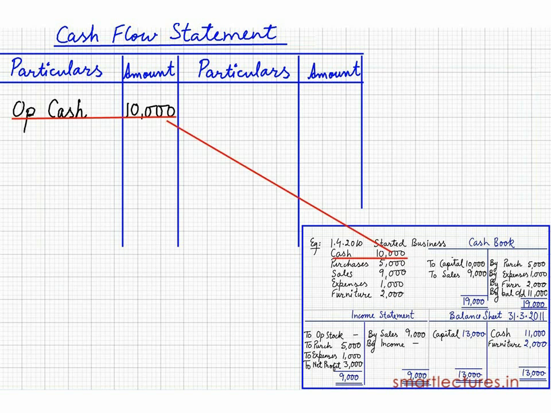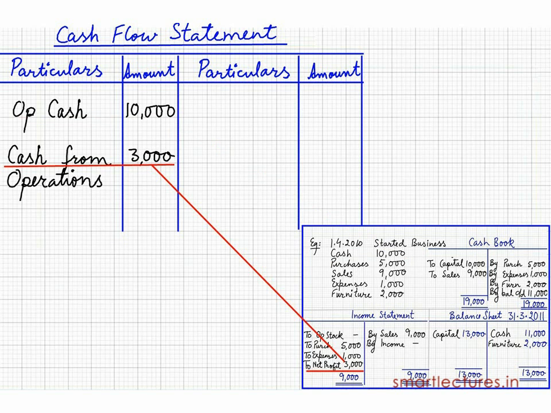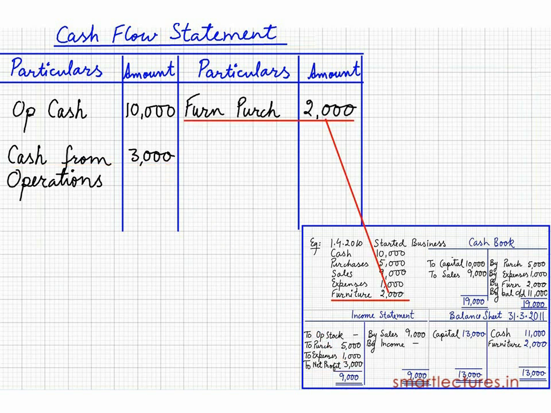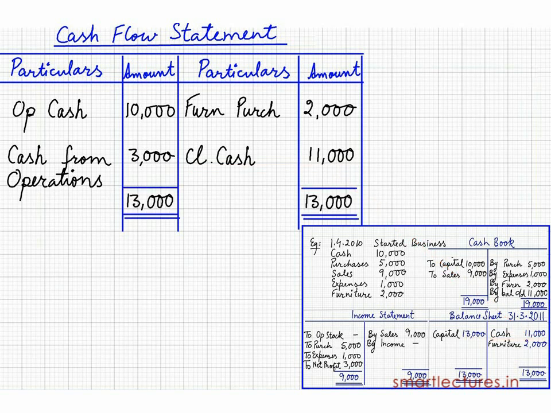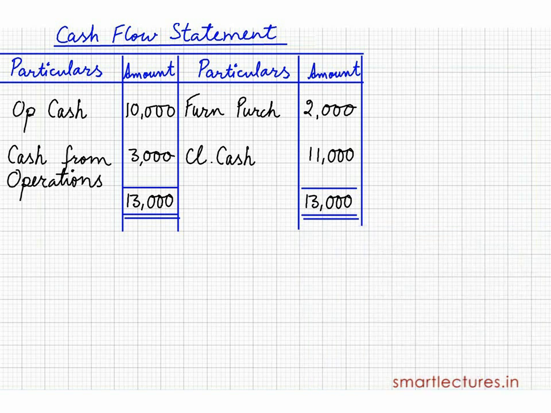So opening cash, rupees 10,000, because in the beginning of the year, the cash was rupees 10,000. And now write down cash from operation, 3,000 rupees. And on the right-hand side, furniture purchased, 2,000 rupees. And the closing cash, 11,000 rupees. And the total on both sides, 13,000 rupees. So this is the cash flow statement.